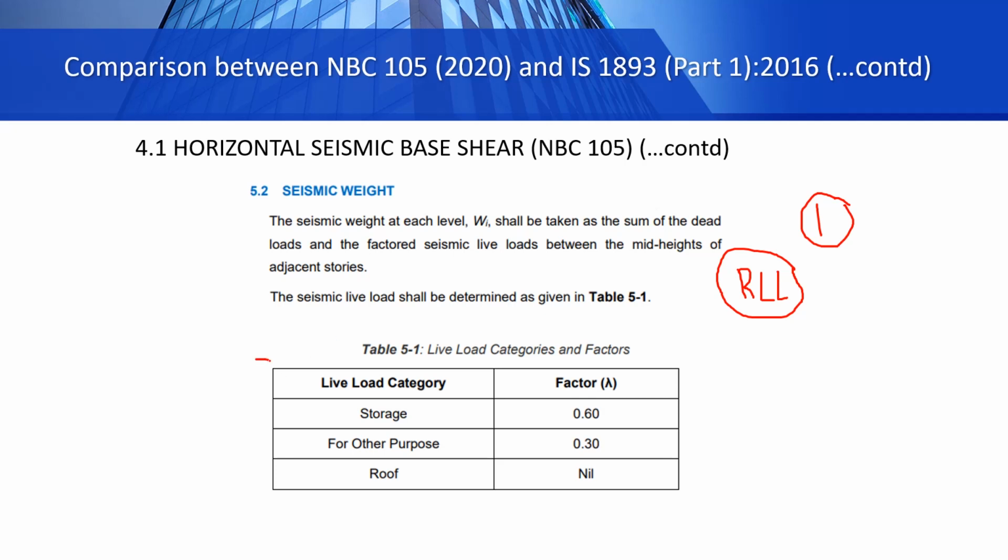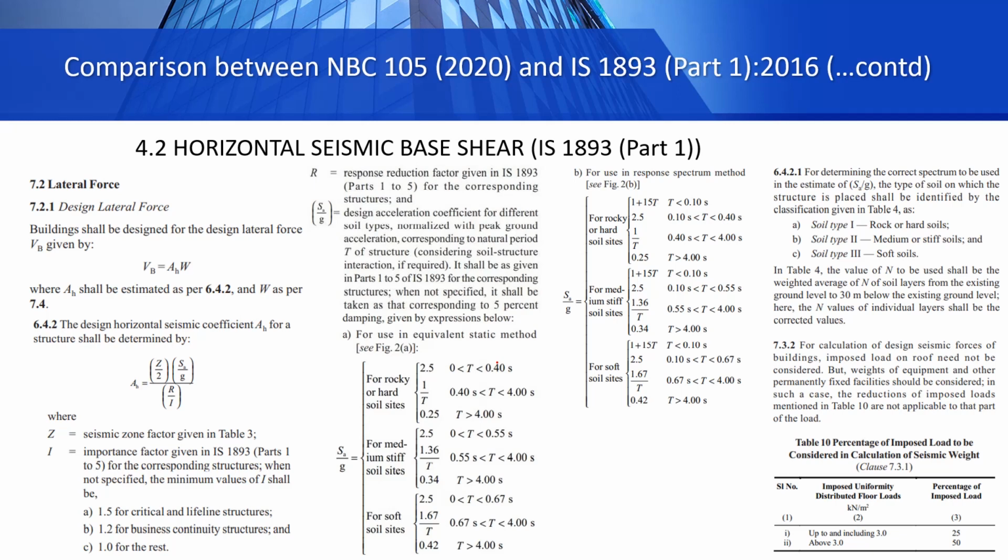Now in case of our NBC code, there is no such thing as less than, greater than or equal to 3. It says that if the live load is regarding storage, then the factor should be 0.60, similar to the load factor for load combinations. For other purpose live load category, 0.3, and for roof live load, we do not need to consider it for seismic weight calculation and we consider it 0 or nil. So this is how you calculate seismic weight. That was about calculation of horizontal base shear coefficient and base shear in case of the new Nepal National Building Code.